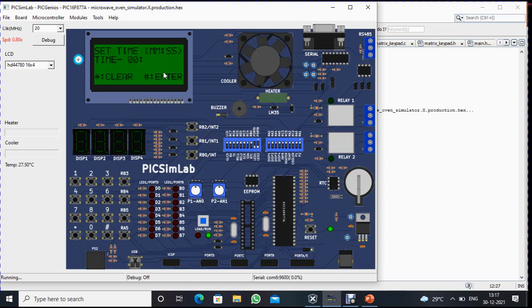Preheating is done. Now we need to set the timing to cook the food. Now I set the timing like 32 seconds and 9 minutes. Now I confirm this by pressing the hash key. Now the convection mode has started.